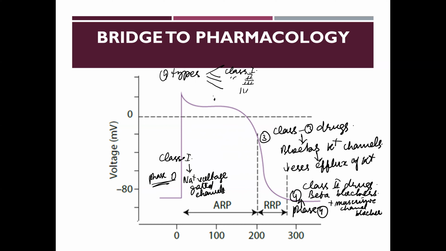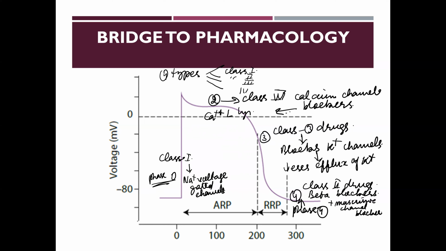The fourth class of drugs are called calcium channel blockers. These drugs block calcium L-type channels and help in the correction of different types of arrhythmias.